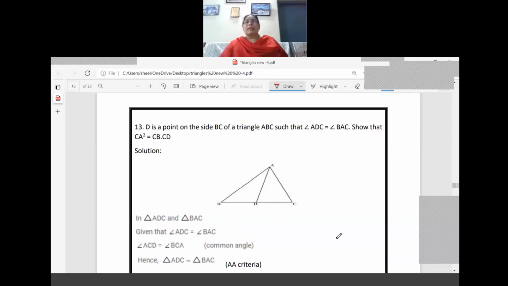Question number 13. D is a point on the side BC of the triangle ABC such that angle ADC equal to angle BAC. Angle ADC means here, right. Angle BAC, whole angle here, are equal. Show that CA square equal to CB into CD only. So from this, listen all of you, CA square equal to CB into CD.